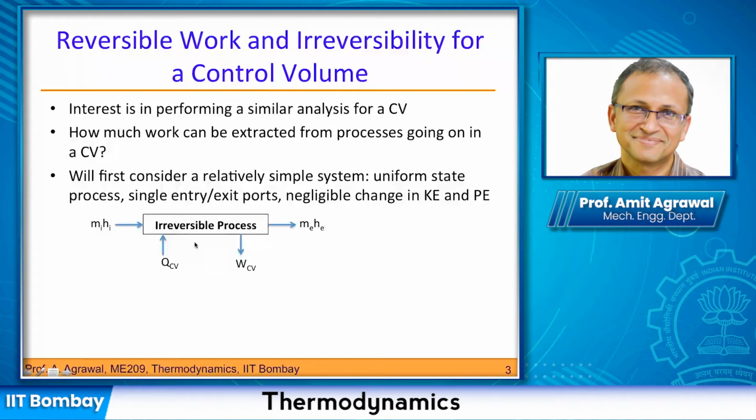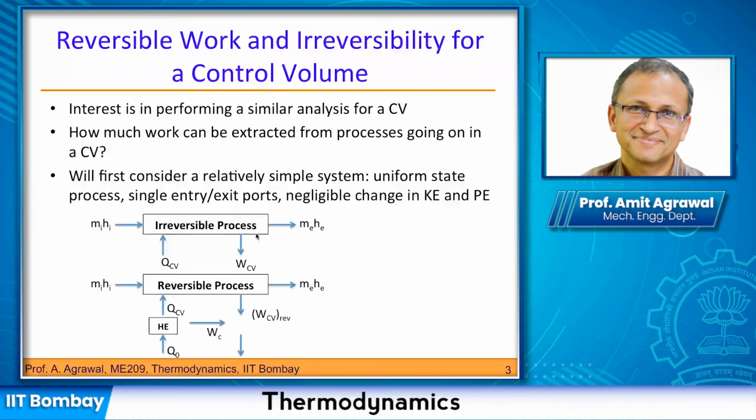So the question that we are asking now is, how much maximum work can we extract from this control volume? Okay, and that's what we would call, in the title here, the reversible work that is available for this control volume. Now, what will we do? How will we find what is the maximum work that is possible? Of course, maximum work is going to be possible when all processes, everything inside the control volume, is reversible.